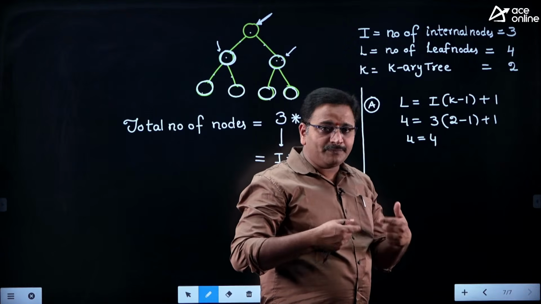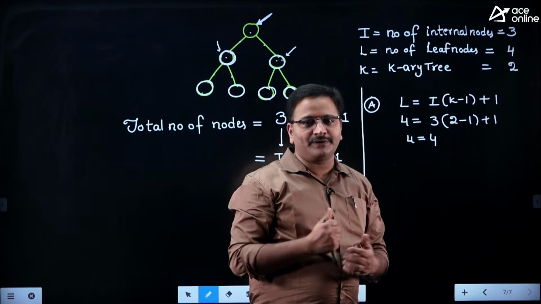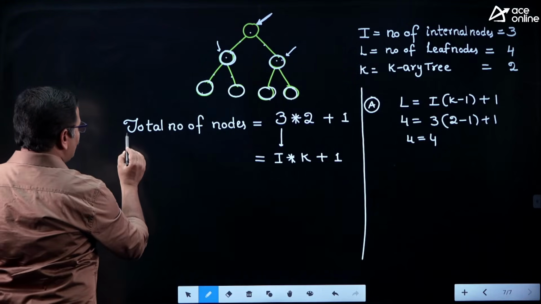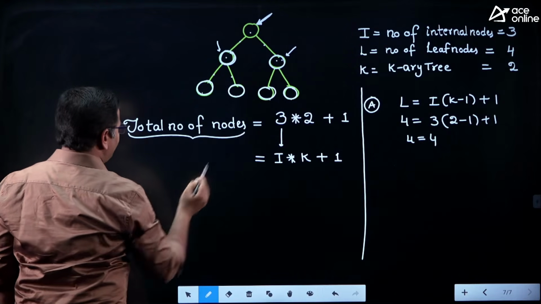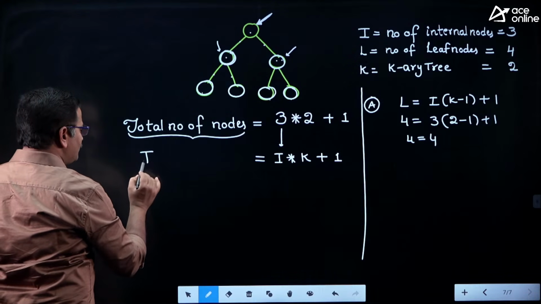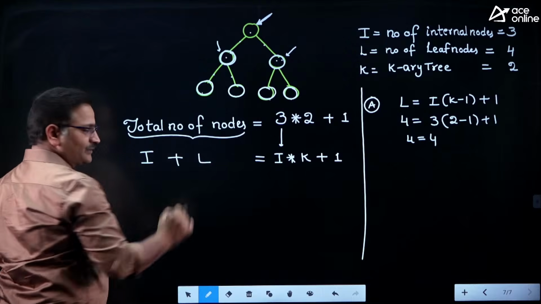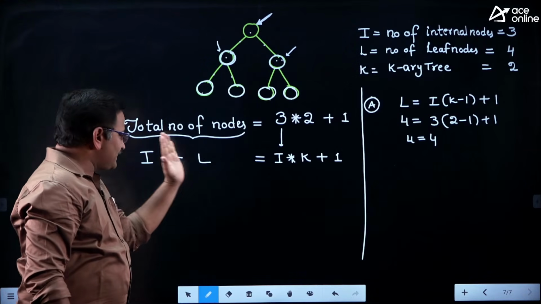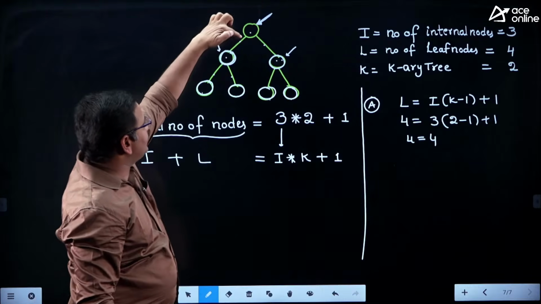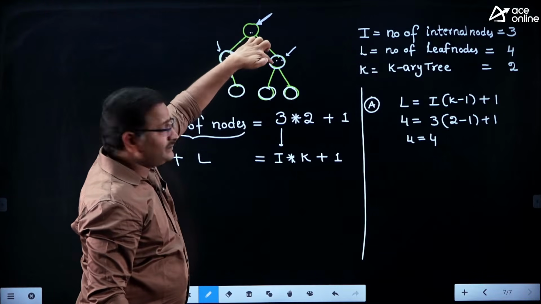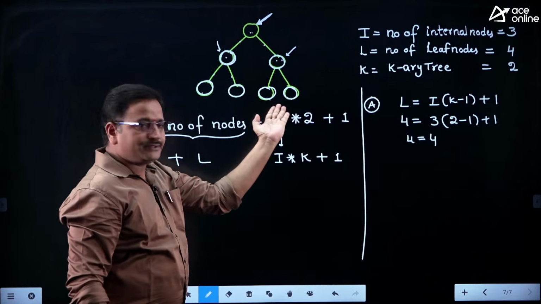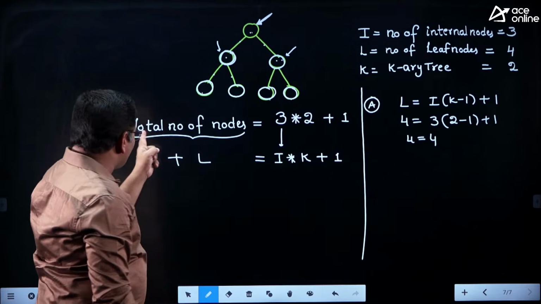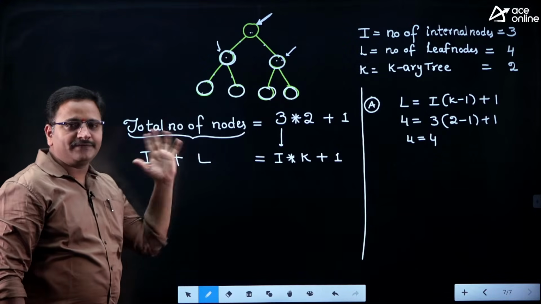So therefore I want to bring the number of leaf nodes from the total number of nodes. Just observe how to express the total number of nodes, friends. Total number of nodes, we can also write one more point, that is the number of internal nodes plus the number of leaf nodes. Am I right or wrong? For example, how many internal nodes here? 1, 2, 3 internal nodes. How many leaf nodes? 4 nodes. 3 plus 4, that equals 7 nodes. Therefore this total number of nodes I am writing as internal nodes plus leaf nodes.